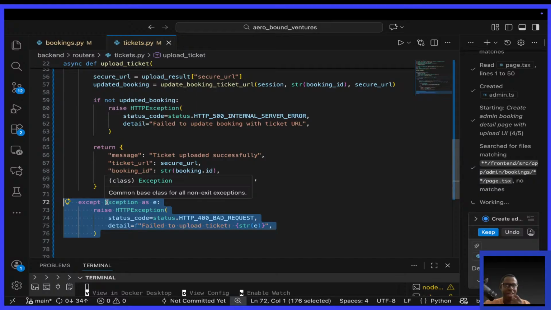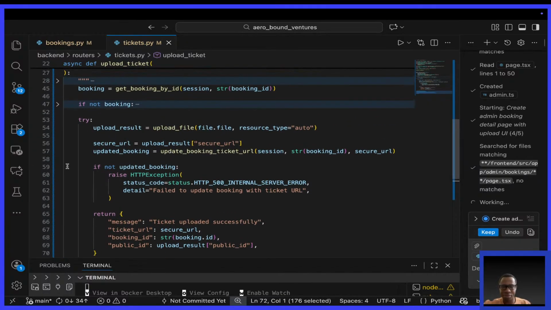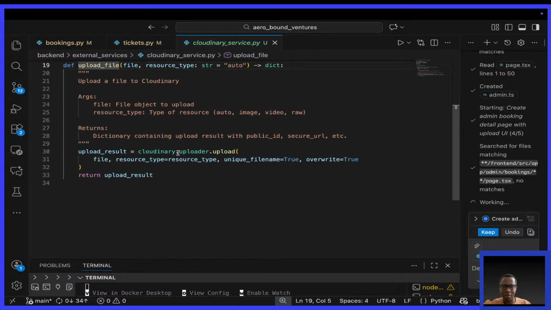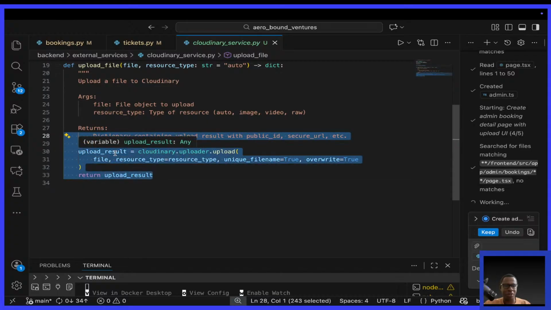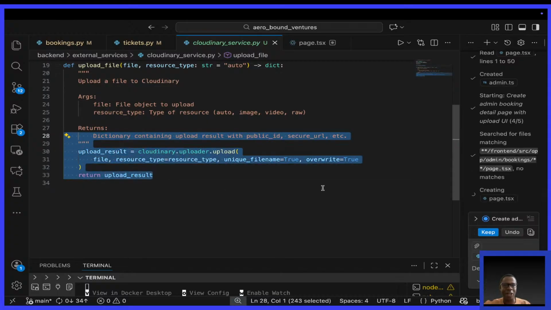If I was only working on the back end, there's certain things I would be dedicating my mind to doing, not rushing, saying this is a small issue, let me just leave it on the back end and go to the front end. Where is it? Upload file, file resource type. It's something we need to do, to specify the actual directory.